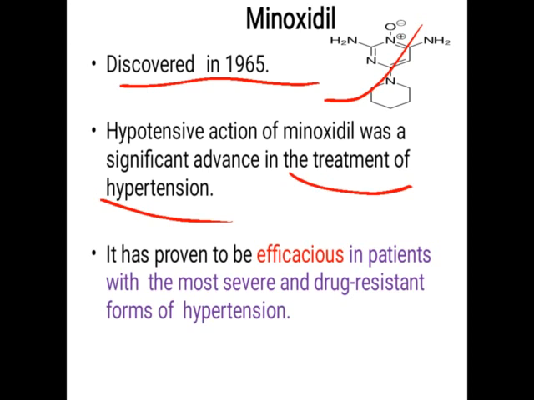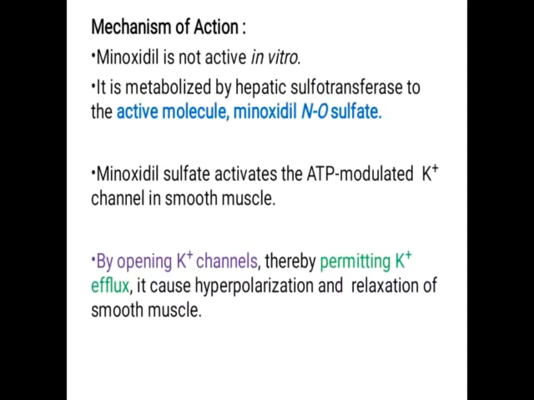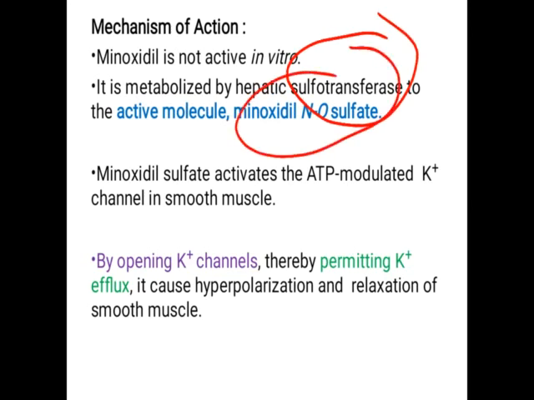But minoxidil is not an active drug; it is a prodrug. For its activation, it has to be converted into the active drug, with the help of the enzyme sulfotransferase. This sulfotransferase converts the prodrug minoxidil into minoxidil N-O sulfate.